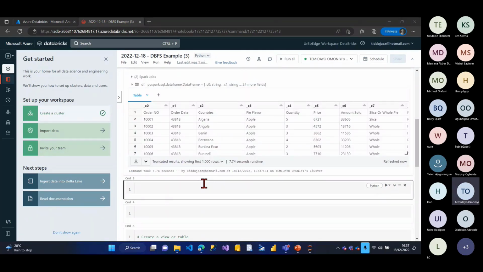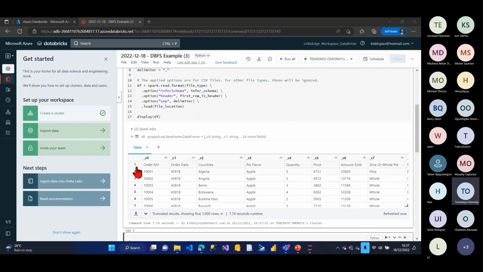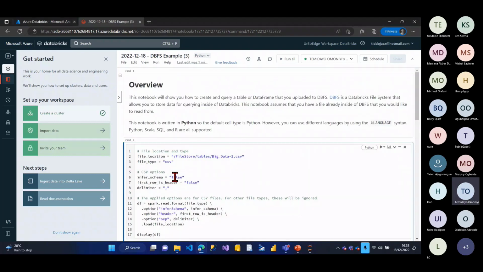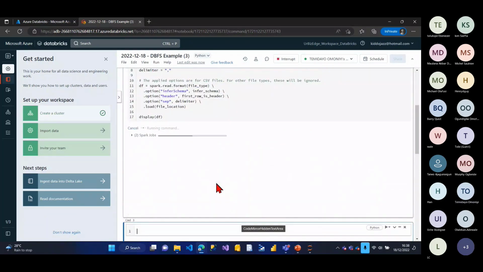Cool. So you can see there's some issue here. It's taking my first row as data: the order number, order date. What I want is to make the first row a header. The same way you do it in Power Query, you say use first row as headers, you're going to do the same thing here. Infer schema gives you the right data type for each of the columns, so I'll change it to true. First row is header, I'll also say true, right? So I'll run this again. Okay, and you can see it has changed, right?